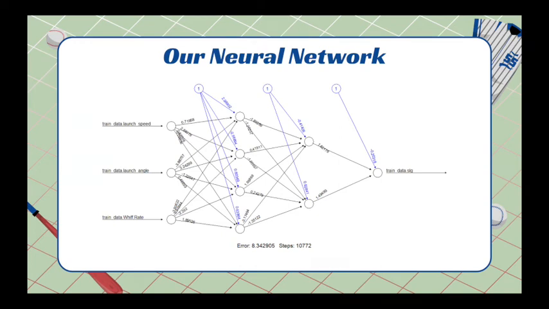Here I have an image of our neural net. As you can see, we have 3 features that we put in. Exit velocity listed as launch speed, launch angle, and whiff rate. They enter the neural network. Again, we have bias terms at each hidden layer, including the final output layer. And as you can see, we have the various activations that will occur on each of these. The weights are listed on there, but they're a little small to see.